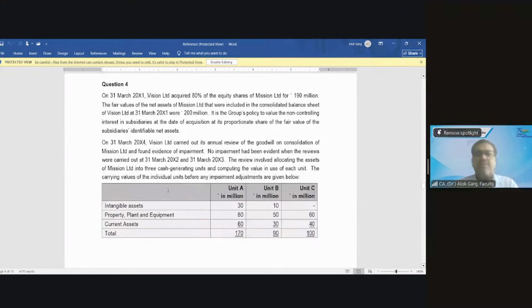On 31st March 20X1, Vision Limited acquired 80% of the equity share of Mission Limited for 190 million. 80% equity share of Mission for 190 million means 19 crore. The fair value of the net assets of Mission Limited that were included in the consolidated balance sheet of Vision Limited at 31st March 20X1 were 200 million.